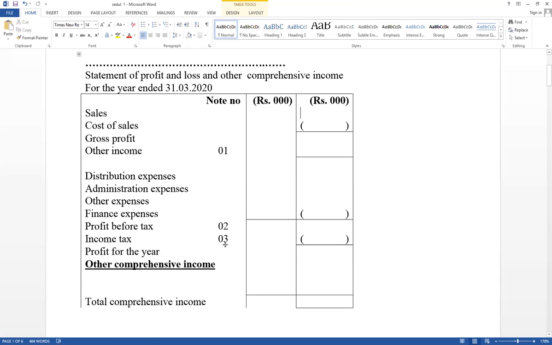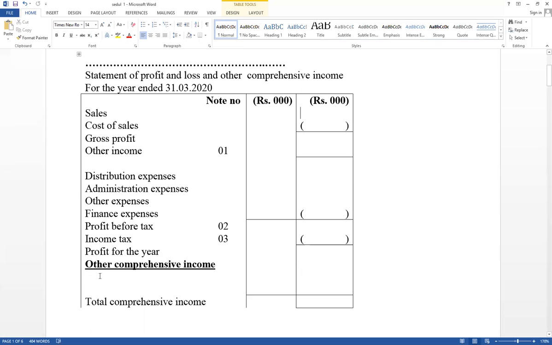Income tax is also an expense, but income tax cannot be included under distribution, administration and other expenses. Separately, we have to disclose it. Those are standards. It is a given format. Then profit for the year can be calculated. That is the net profit.